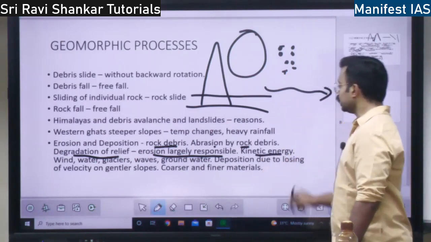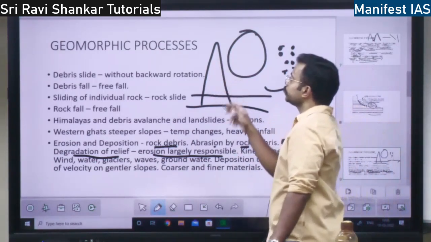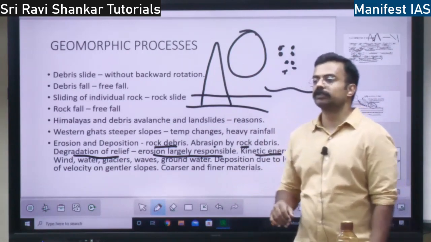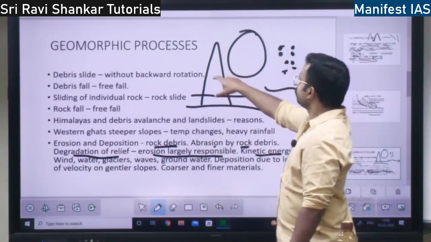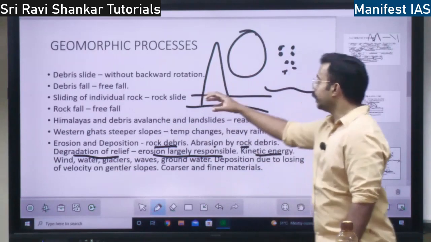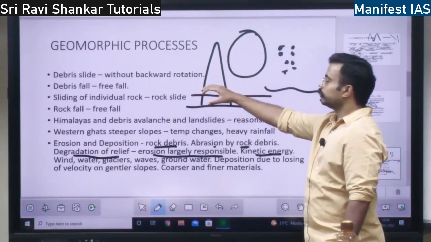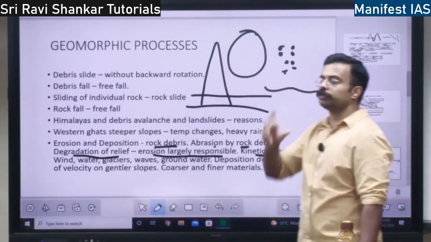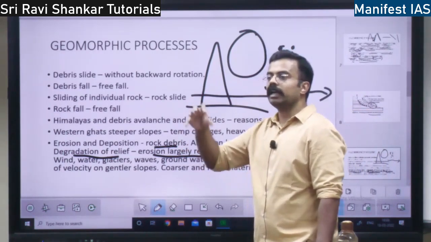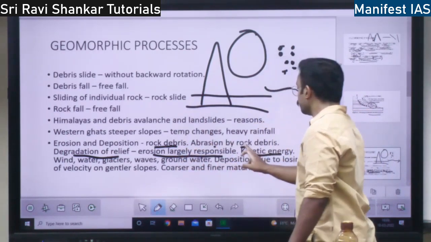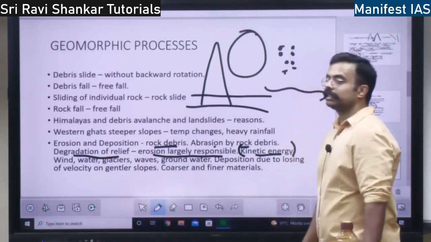Then kinetic energy. When erosion takes place, this mountain will be reduced because of weathering, and there will be erosion. That erosion will happen because of the kinetic energy.